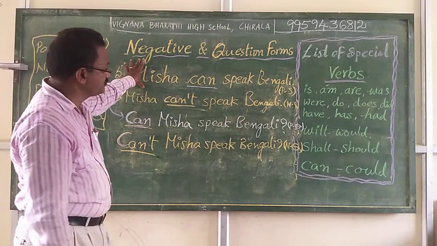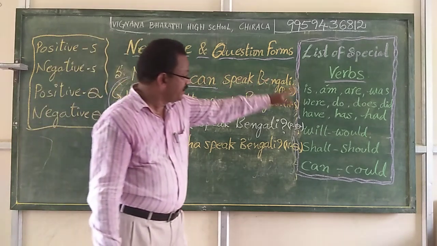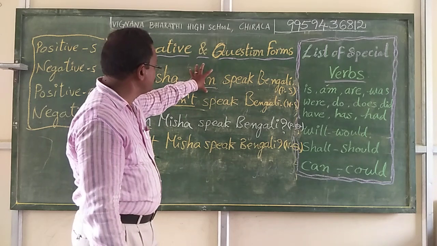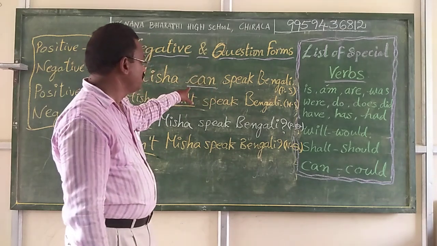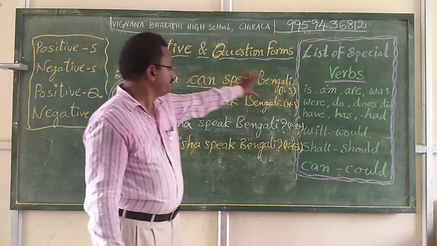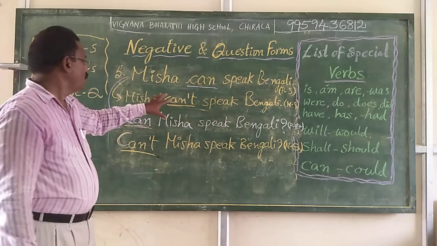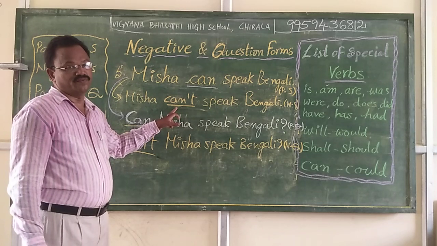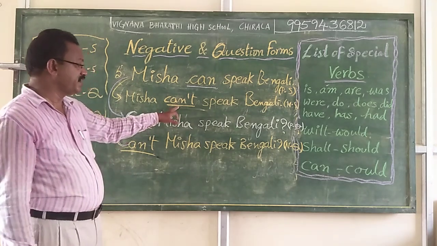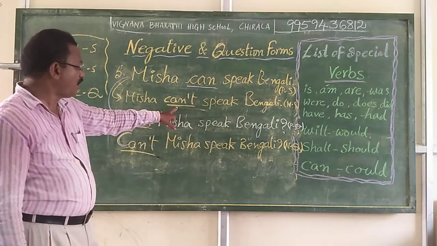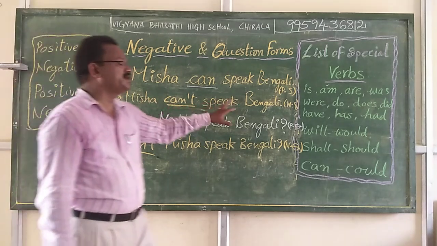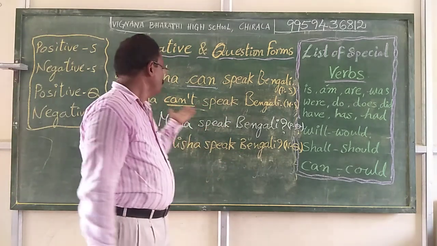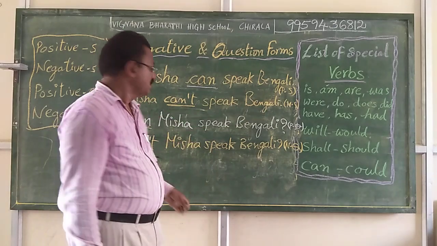Here, in the positive statement, we identified the verb part in the sentence, that is can, and underlined it. Misha can speak Bengali. Now, for this positive statement, we made a negative statement, that is cannot, can't. Misha can't speak Bengali. If Misha doesn't know how to speak Bengali, we use this sentence.